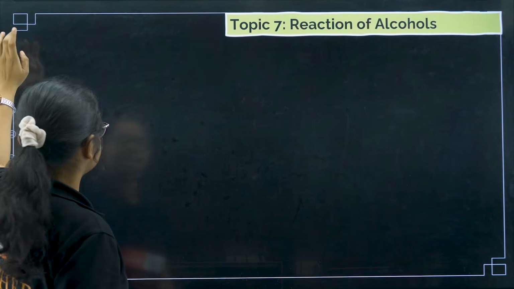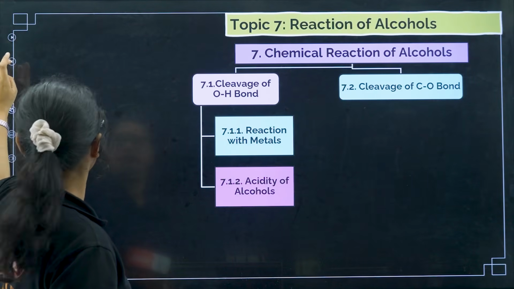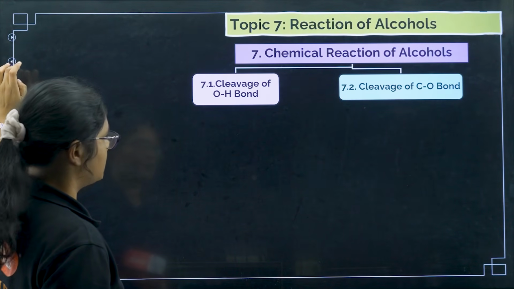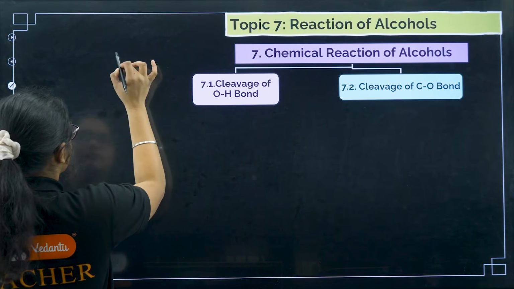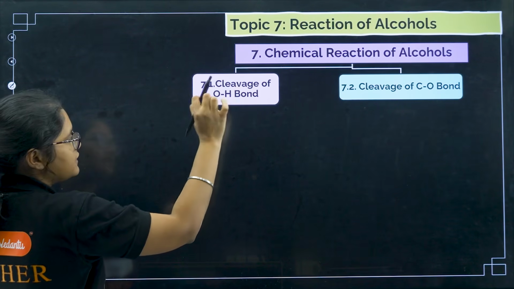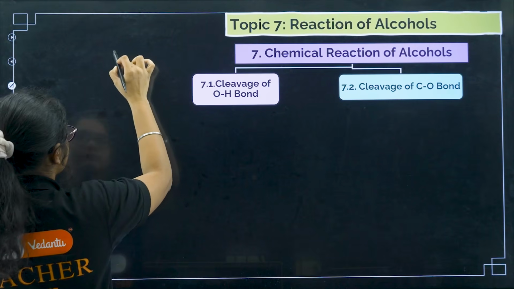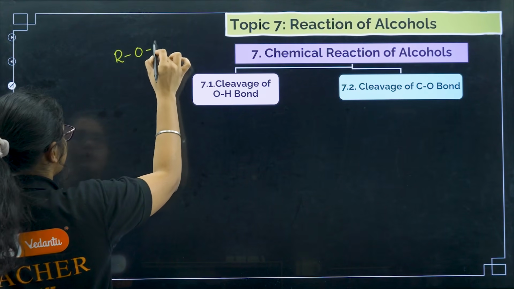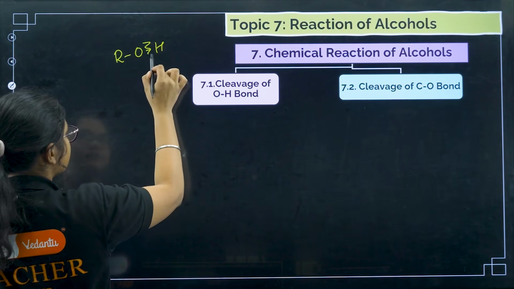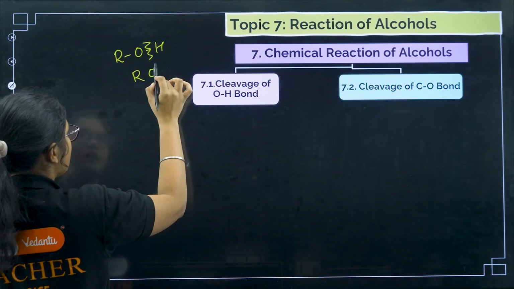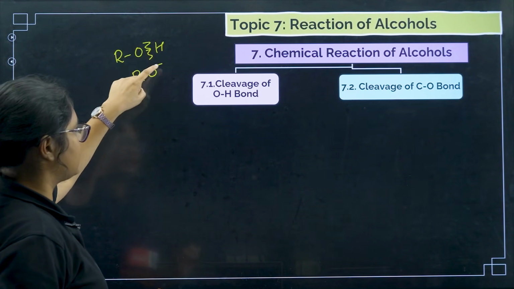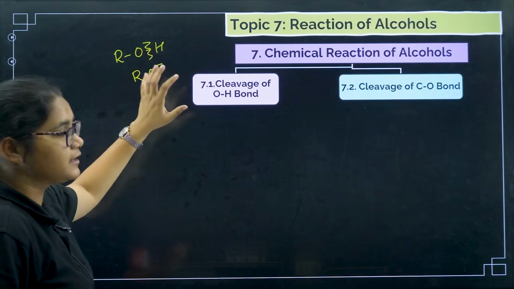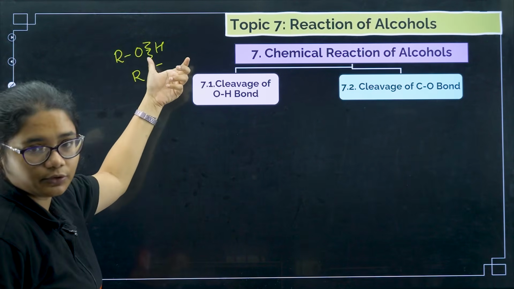Now if this alcohol is behaving as a nucleophile, this OH bond will break, and RO minus will form. So the reactions taken by RO minus are the case where ROH behaves as a nucleophile.